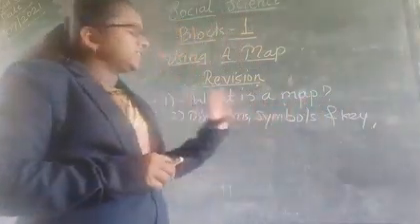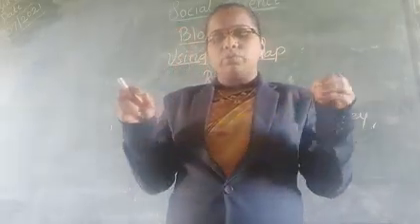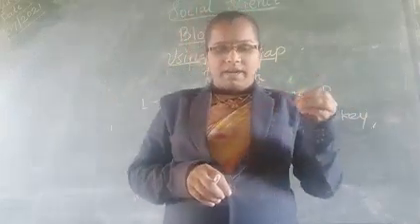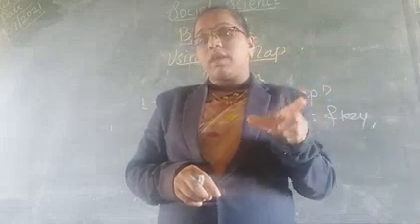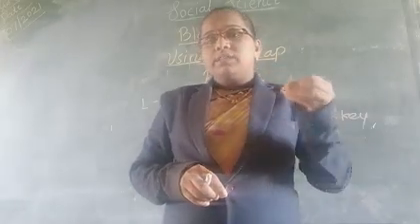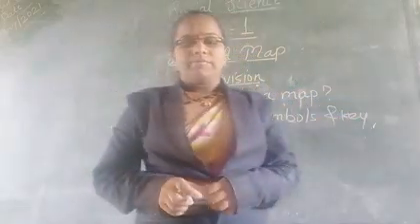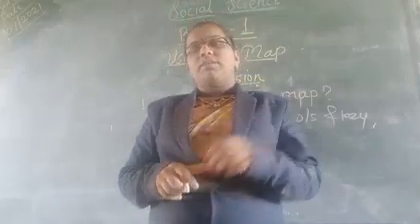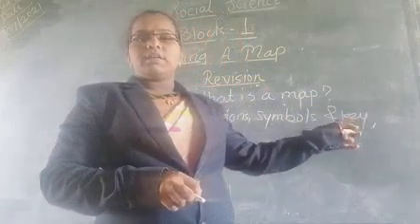The second is symbols. Most maps use symbols to show details on the map. For example, instead of writing the word road, जर आपण रोड दाखवायचं असेल तर रोड हा शब्द लिहिण्याऐवजी, or tree or house, these elements we show with the help of symbols. And key: the meanings of symbols are usually shown on the map in the form of the key. मग ते सिम्बॉल कशाचं आहे हे दाखवण्याचं काम कोण करतं?